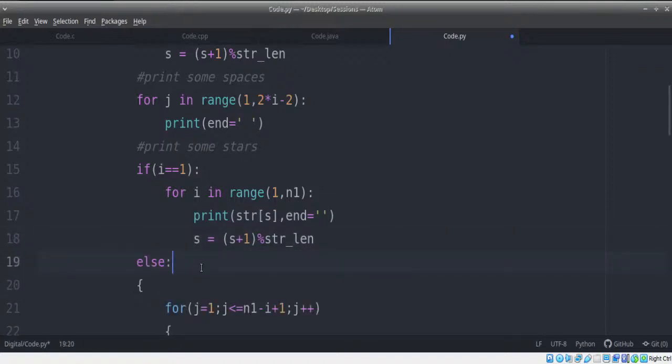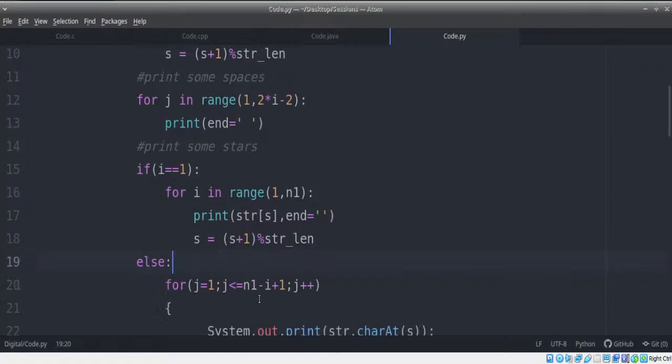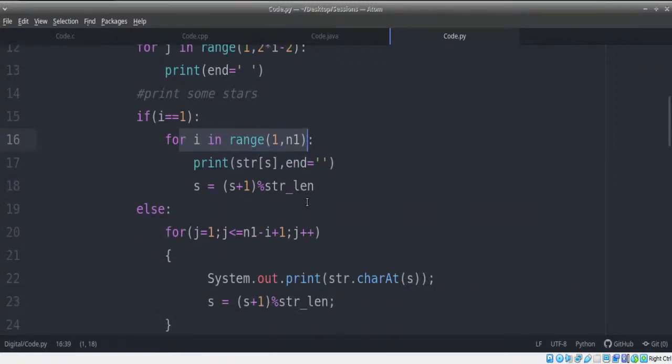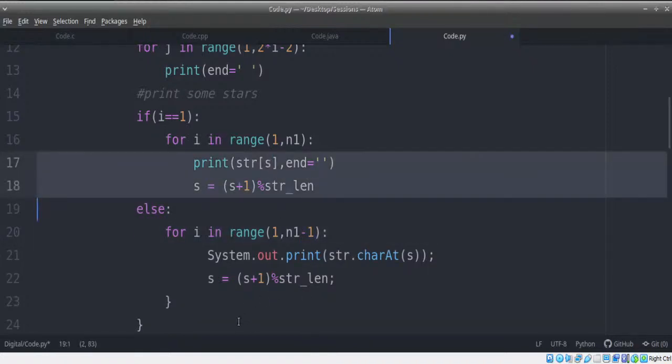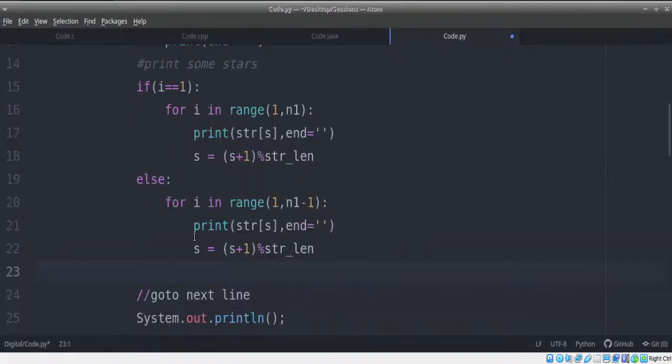Then our else condition, let's take this up here again. It's the same logic, but this time it is n1 minus I plus 1 rather than just n1 minus I. So let's take this scenario. This time I'm going to work it out as n1 minus I. That's the only scenario, only difference. Rest all are exactly the same. We really don't need to change them. We really don't need to worry about them.